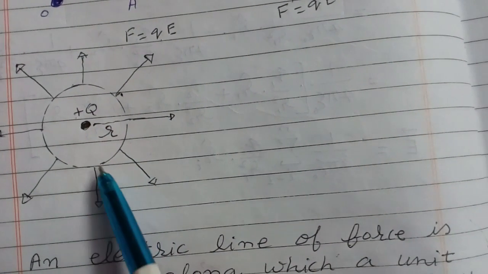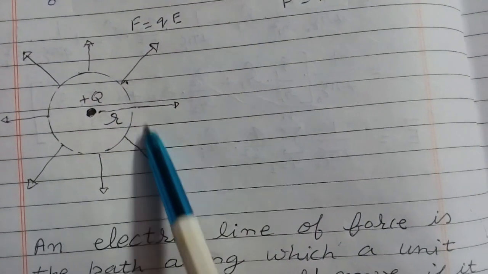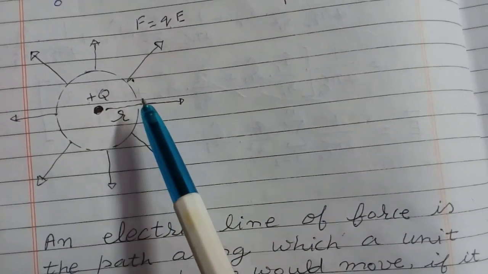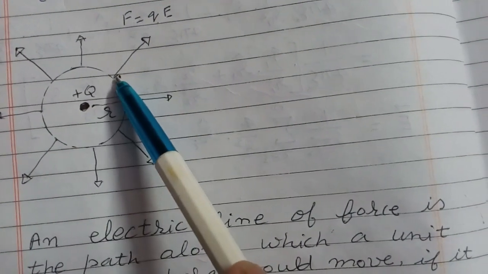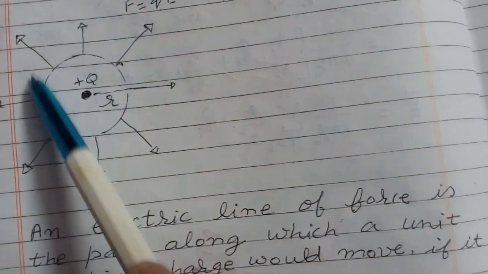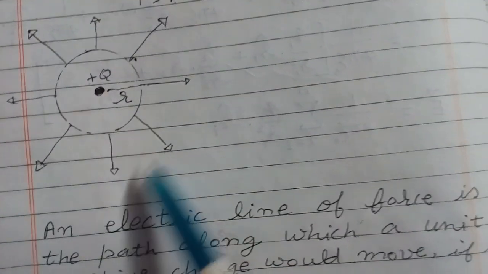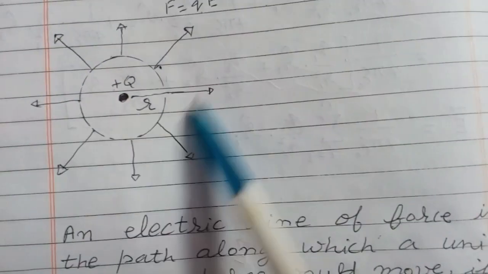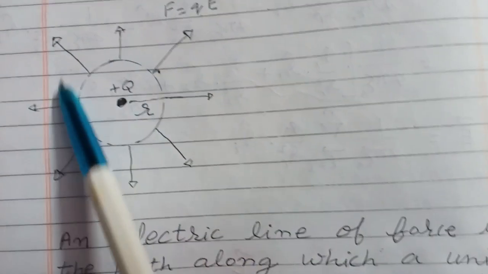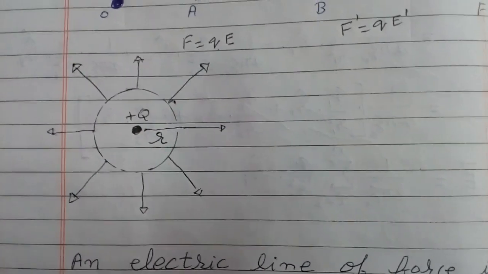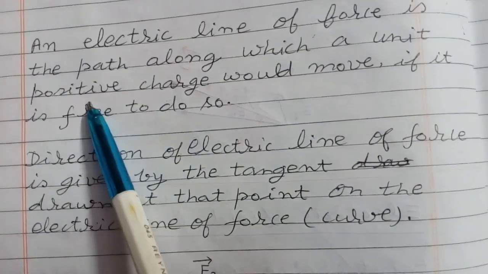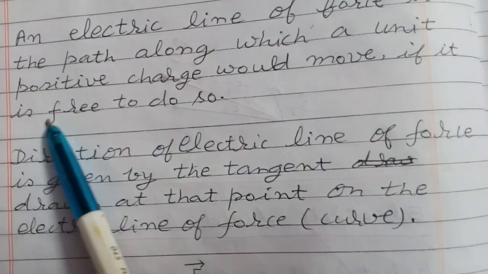Suppose we put these q charges at different positions on a sphere at a distance r. So when the charge is here, force will be here. When the charge is here, direction of force will be like this, here like this, here like this. So we say that these lines are representing electric field. We cannot see them, but this is a pictorial representation of electric field lines. We can define field lines. An electric line of force or electric field line is the path along which a unit positive charge would move if it is free to do so.